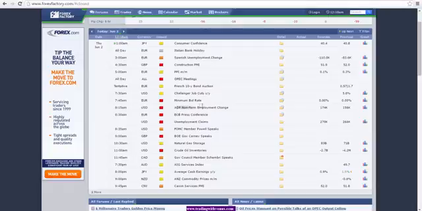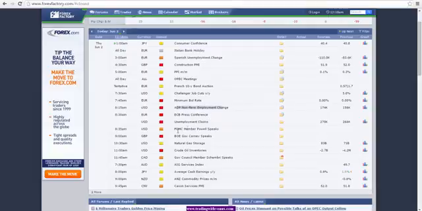We also have ADP non-farm employment change. This is a very important number for the US here. Right now market is focusing a lot on the economic numbers that are coming out of the US, because they are trying to gauge if the Fed will raise rates in June, and any numbers that come out will have a big role in what happens in June with the rate hike or further down into the year. So this number here, payroll numbers, are one of the key components that show how the economy is doing. As a result of that, this will be a very important number.